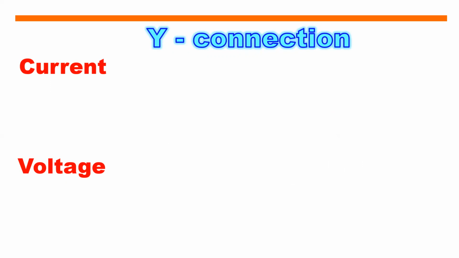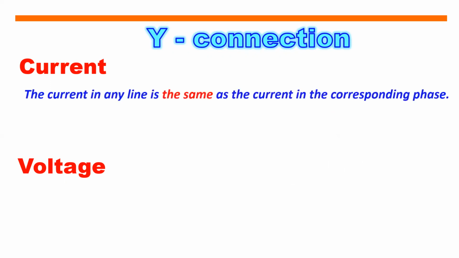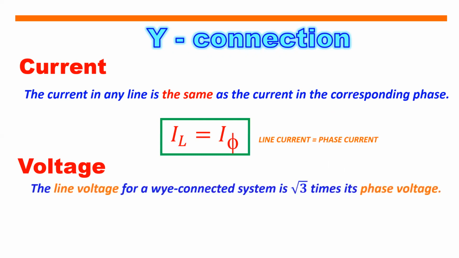current and voltage when it comes to Y connection. The current in any line is the same as the current in the corresponding phase, meaning the line current is equal to phase current. While the line voltage for a Y-connected system is square root of 3 times its phase voltage. So, kung i-equate natin yan, gagawin natin ng equation, the line voltage is equal to square root of 3 multiplied by the phase voltage angle 30 degrees.